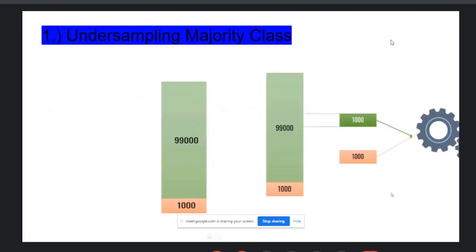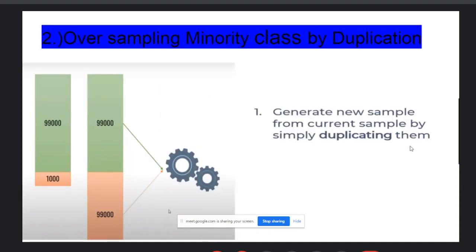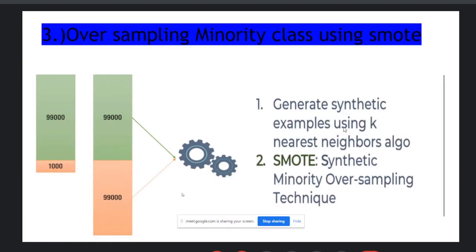Then in a practical way, take 1,000 samples from here, take 1,000 samples from there, and make your model and train it, right? Oversampling means duplication. Just take the 1,000 transactions 99 times and create your model. It means generating new samples from the current sample by simply duplicating them. It's all about the oversampling. Then the next one is oversampling the minority class using SMOTE. We use the k nearest neighbor algorithm here. And what is SMOTE? That is the Synthetic Minority Oversampling Technique.